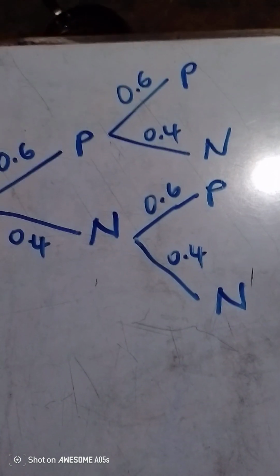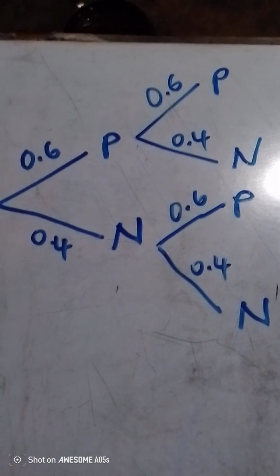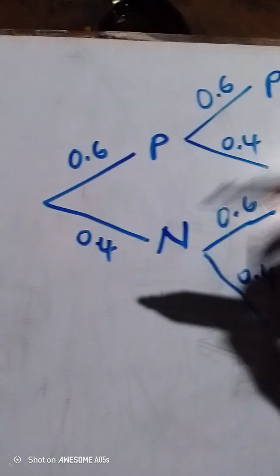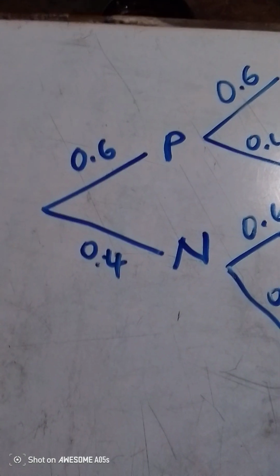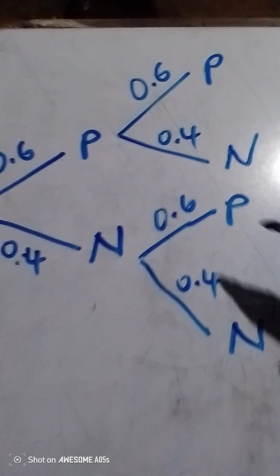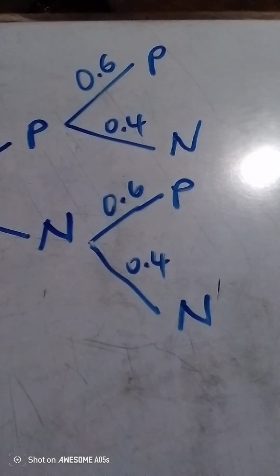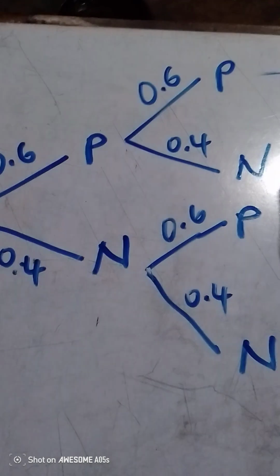Remember, every time you want to combine the branches, the answer should always be 1. If you take note, this is 0.6 and this is 0.4. Let me just make the point clear here. If you combine this, it is 1. Every time you combine the branches from a certain point, it should always give you 1. Then we come up with the sums.